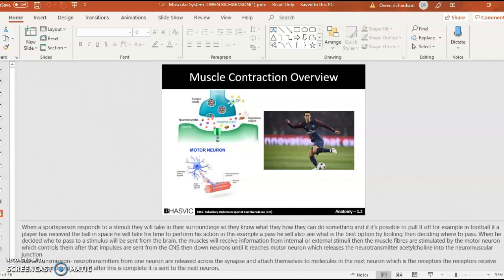When he decided who to pass to, a stimulus will be sent from the brain. The muscle will receive information from internal or external stimuli. Then the muscle fibers are stimulated by the motor neuron, which controls them after the impulses are sent from the central nervous system. Then down neurons until it reaches the motor neuron, which releases the neurotransmitter acetylcholine into the neuromuscular junction.